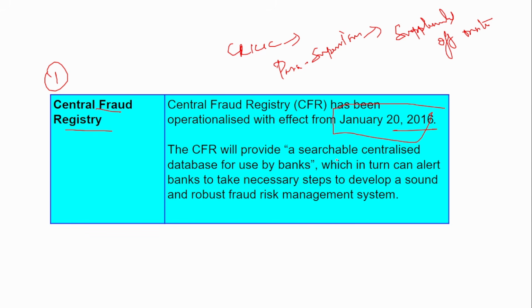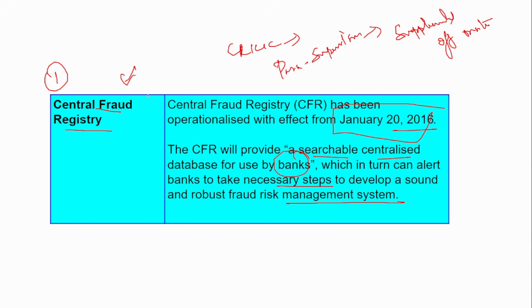The CFR will provide a searchable centralized database for use by banks, which in turn can alert the banks to take necessary steps to develop a sound and robust fraud risk management system. From the name itself you can guess that all the fraud accounts will be listed here. Who lists it? It's the RBI who lists it, but it has been reported by the regulated entity. The regulated entity would have had certain fraud accounts, certain fraud borrowers in their balance sheet.